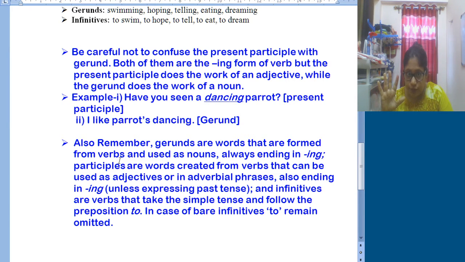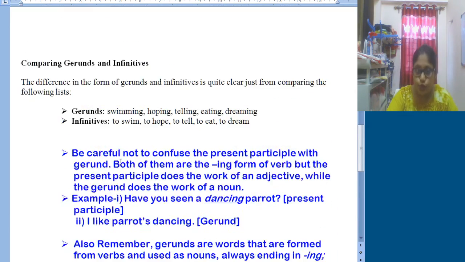It does the work of an adjective and it ends in ing. And infinitives are verbs that take the simple tense and follow the preposition to, except in case of bare infinitives, where this particular to remains omitted. I hope all of you have understood now.